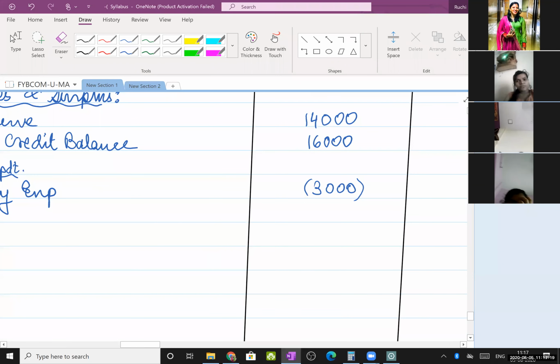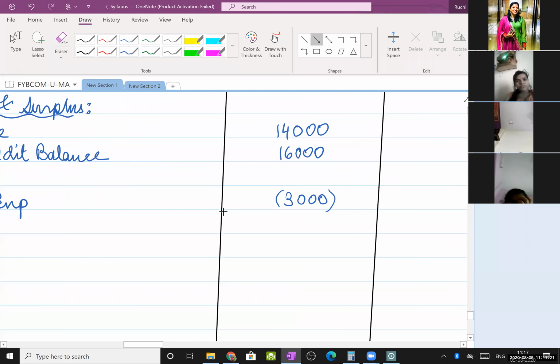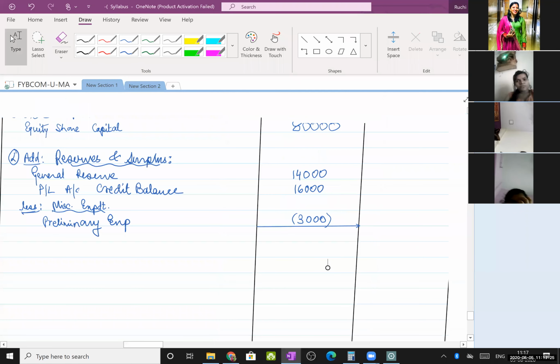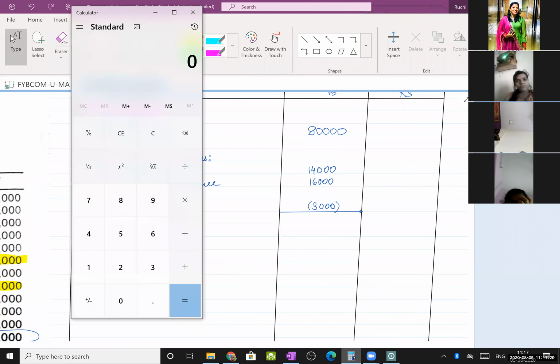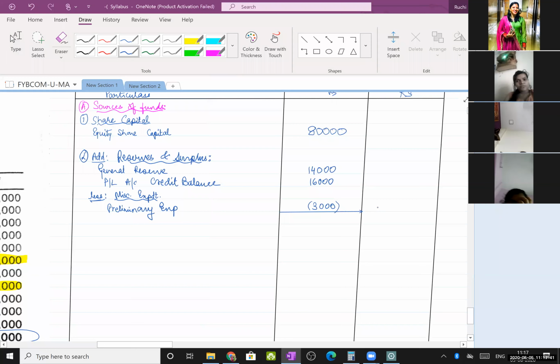Then take this total in the outer column. So let's calculate: 80,000 of share capital plus 14,000 of general reserve plus 16,000 of P&L account credit balance minus 3,000 of losses. So 1,07,000, write it in the outer column.